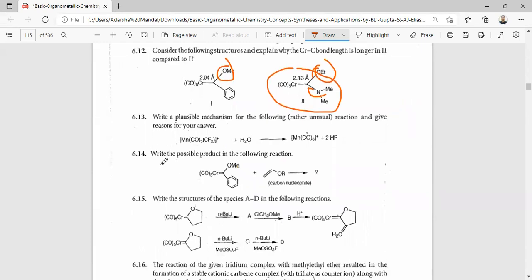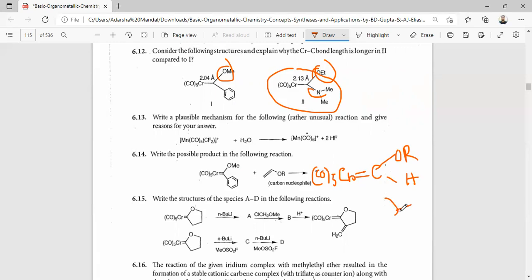So next question is write the possible product in the following reaction. When the reaction is there, that will form (CO)5Cr=C(OR)H and PhOMe is formed.